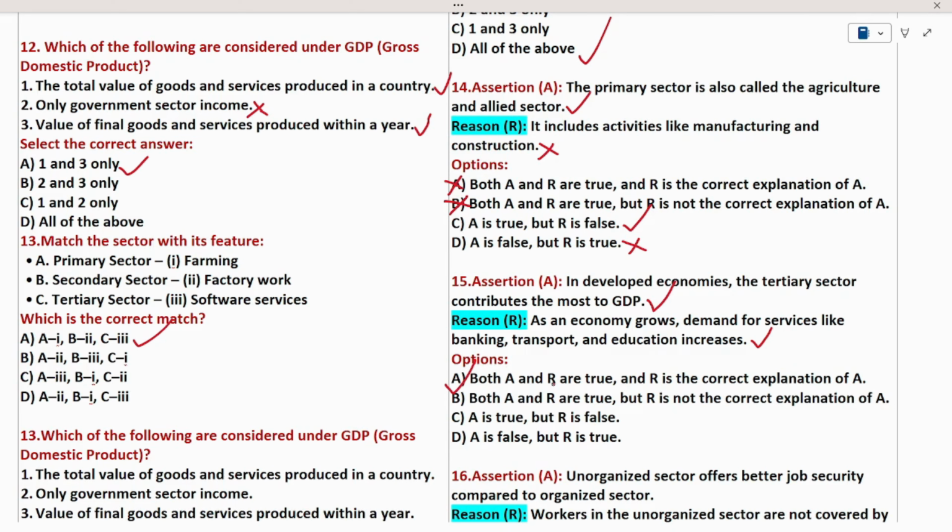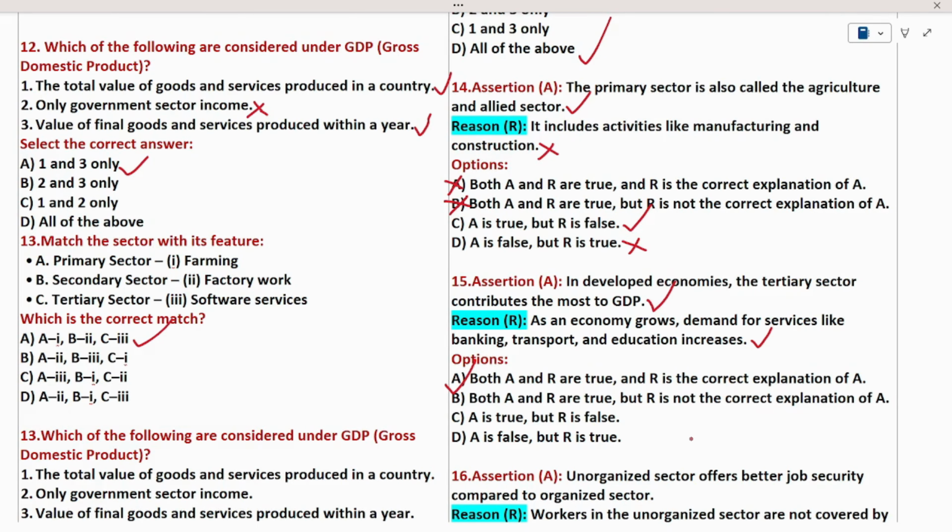Why? Because option A says both A and R are true. Yes, A is true, R is also true, and R is the correct explanation for A. Here I checked both statements for whether they are true or false. Again, I needed to make another check whether the reason is the correct reason or not. In the given question, I know both statements are true, and the reason is also the actual perfect reason for statement 1.